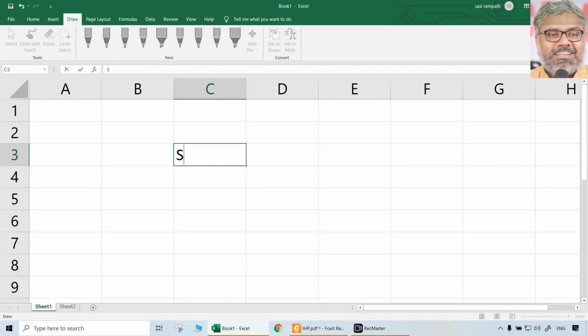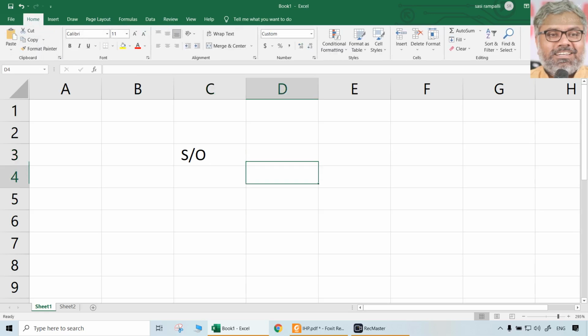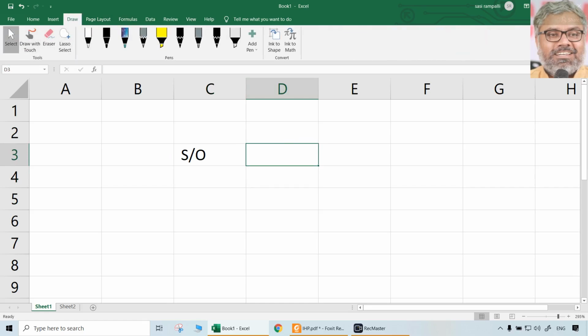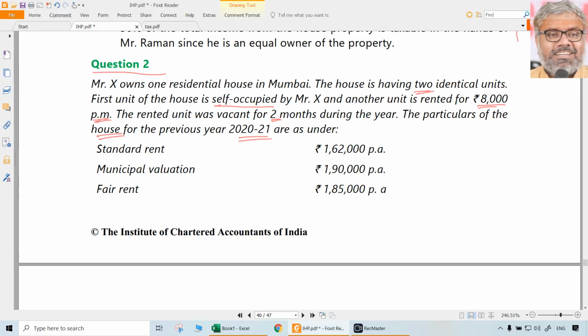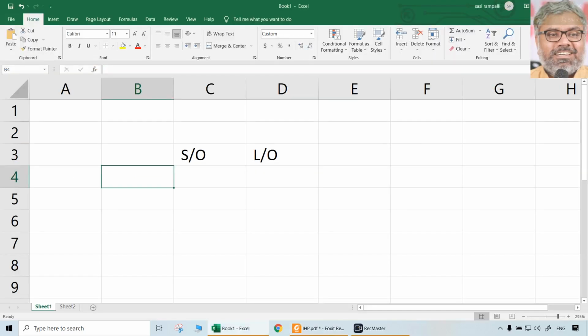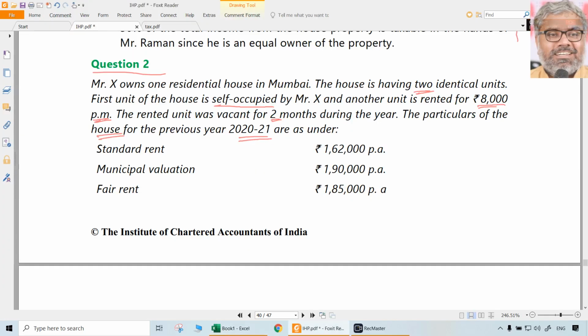One is self-occupied, one is let out. Headings are all the same. What will be the heading? Statement showing computation of income from house property of Mr. X for the assessment year 2021-22. Of course, you have to do that in working notes separately, but now we are doing it here only.